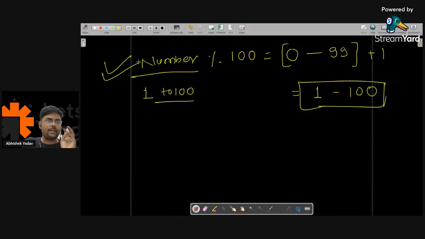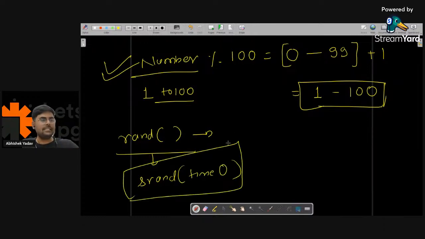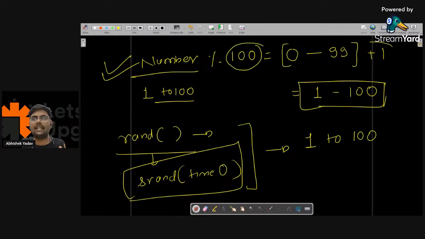So till now, the first point is clear, that is I am able to take input from the user, that is k attempts. With the help of the rand function, I am able to generate a random number. But since this is a game and I want a different random number again and again, I'm using srand, and inside this srand I'm using time 0, that generates a different random number each time I execute the code, right? After that, the question says you want a random number between 1 to 100. So I will take a modulo with 100, and after that I will add plus 1 to it. Anyone has any confusion till this point, please write in the chat.